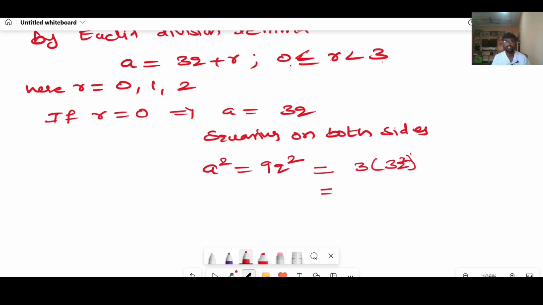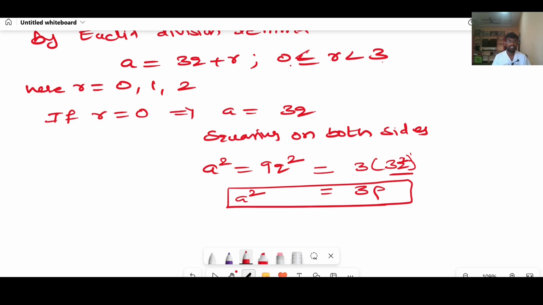I'm assuming this 3q square as p, and therefore square of the positive integer is in the form of 3p, where p equal to 3q square.